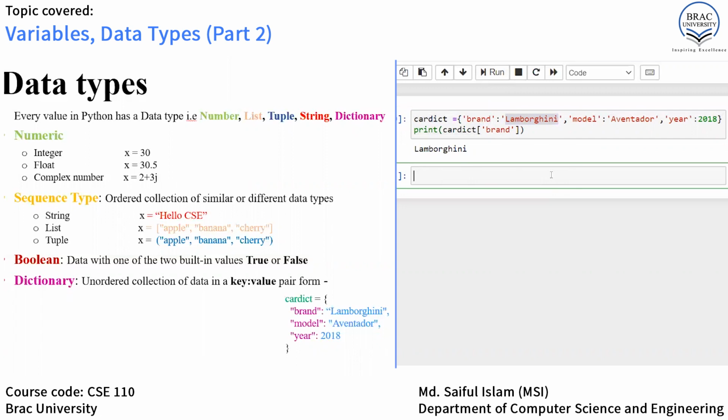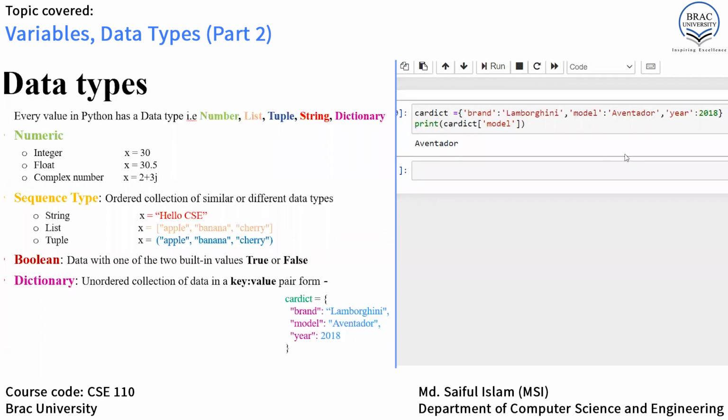Now what if we want to have the model name, which is Aventador? We just have to change the key. Right now our key is model. If we run it, we get Aventador. So we just put the key here and we get the associated value. The usefulness and purpose of the dictionary will be discussed in a separate lecture in detail.